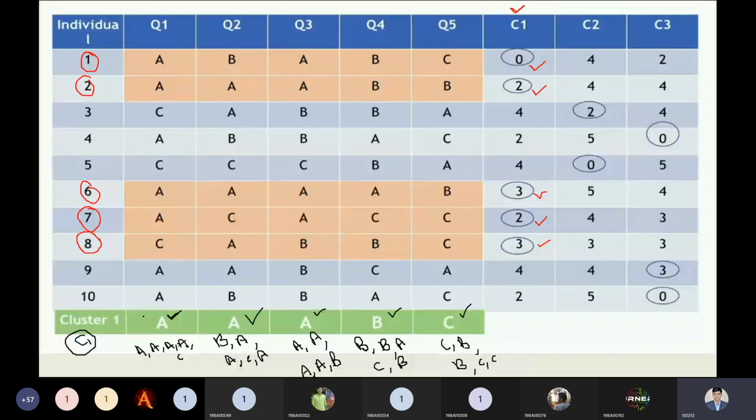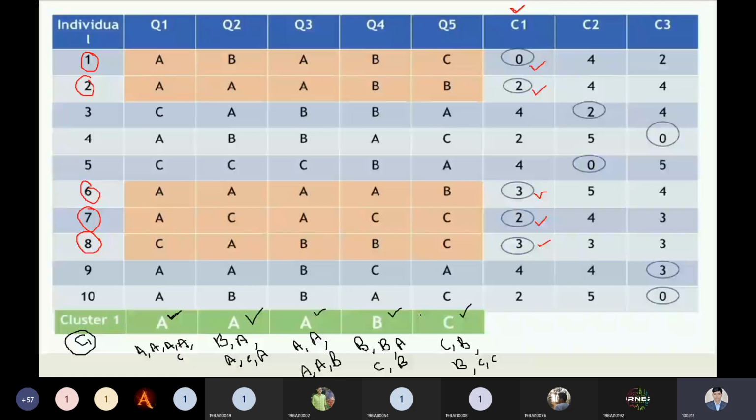See, these are the values of Q1, Q2, Q3, Q4, Q5. We will check this portion right now. Q1 is matching with our mode value, that is A. Q2 is not matching, while Q3 is matching, Q4 is matching, while Q5 is not matching. So you can observe over here, Q2 is the feature which is not matching with this cluster. So again, the step will go under an iterative process, but before that, we need to check C2 and C3.